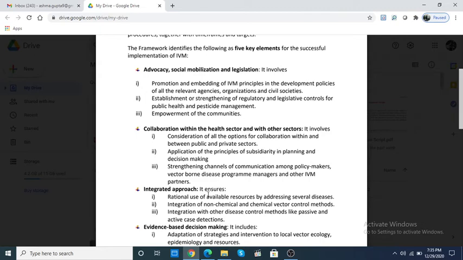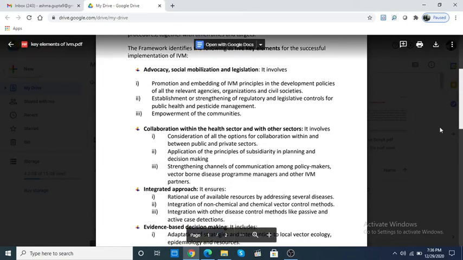Employ every method but within the limits. आप chemicals use कर रहे हैं तो सिर्फ chemicals use नहीं करना because they have a negative impact on the environment. So chemicals के साथ साथ environmental control को भी use करो. Chemicals के साथ साथ biological control को भी use करो. So integrate all the approaches in order to control a particular vector. So that is the integrated approach.